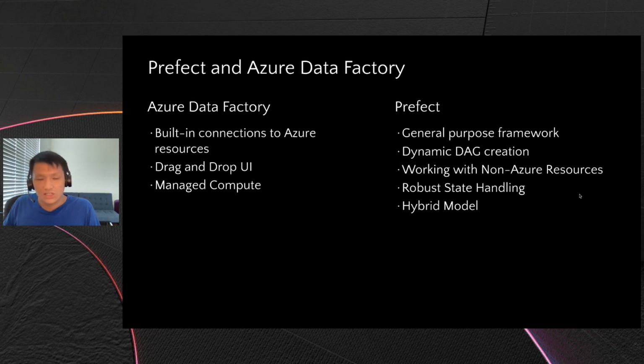Prefect, on the other hand, is a more general purpose framework. We showed earlier that Prefect allows users to have dynamic DAGs, especially with mapping. And there's also one I haven't covered, which is task looping, where we can loop over a task until it succeeds. Prefect allows for a lot of connectors and working with non-Azure resources, which I'll show later. And then Prefect has a lot more mechanisms for state handling. There are multiple different types of final states of tasks in Prefect.